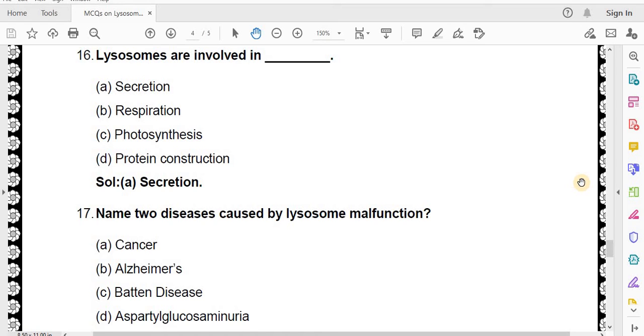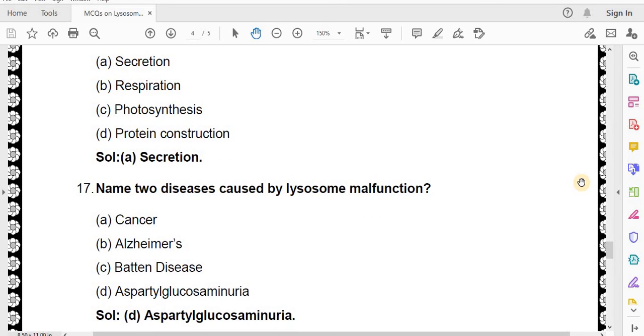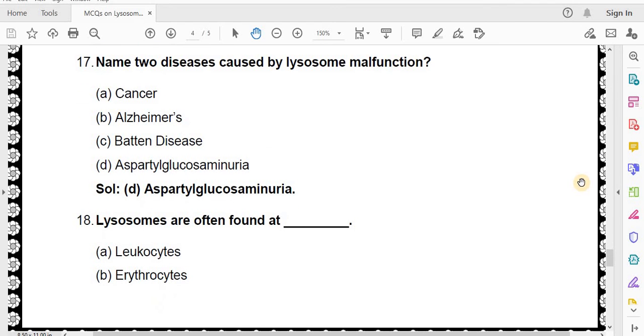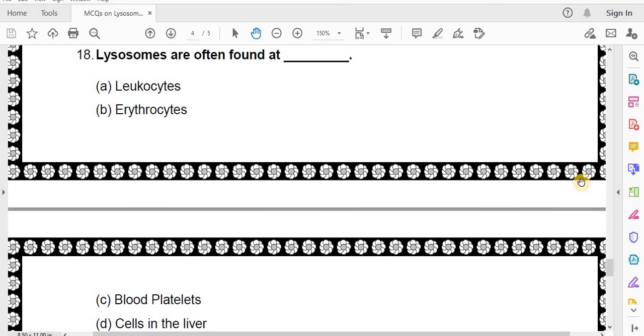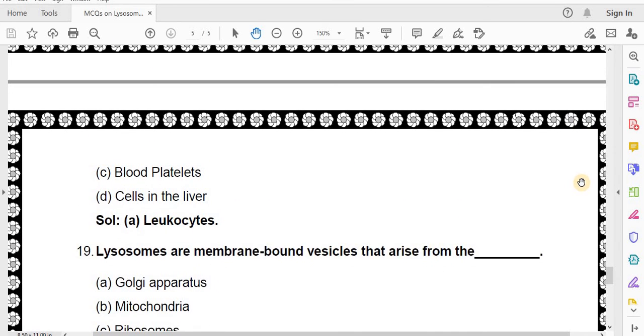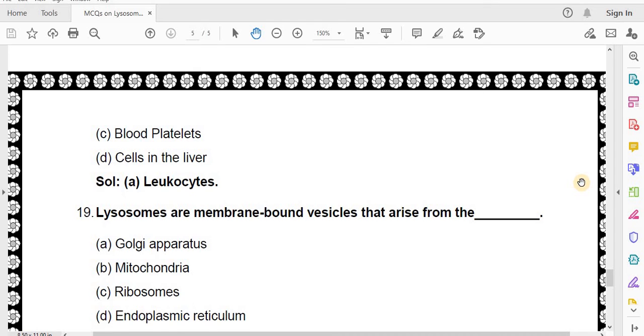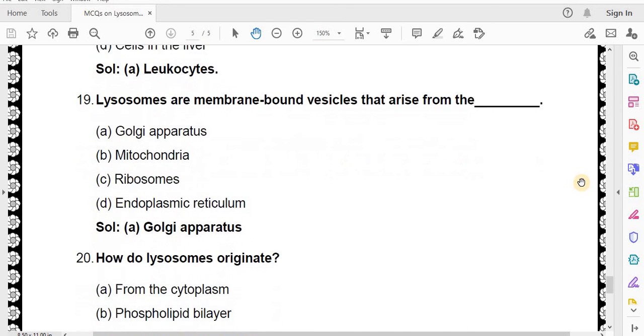Name 2 diseases caused by lysosome malfunction. Cancer, Alzheimer's, Batten disease, aspartyl-glucosaminuria. Correct answer is D. Lysosomes are often found at leukocytes, erythrocytes, blood platelets, cells in the liver. Correct answer is leukocytes. Lysosomes are membrane-bound vesicles that arise from the Golgi apparatus, mitochondria, ribosomes, endoplasmic reticulum. Correct answer is Golgi apparatus.